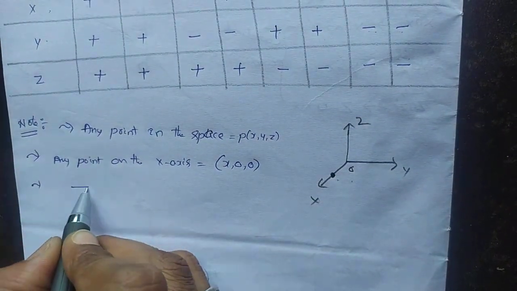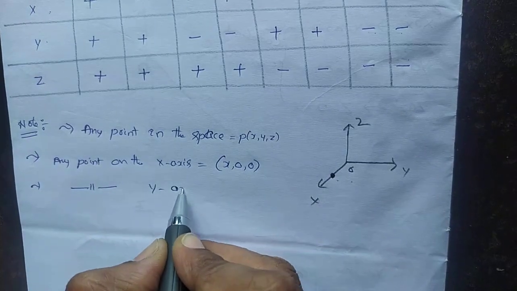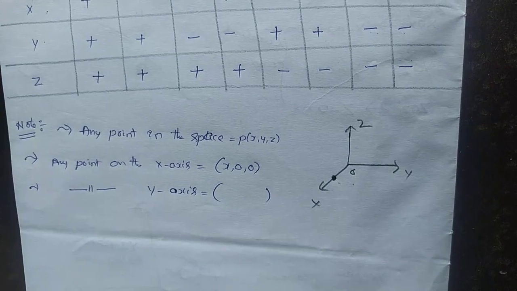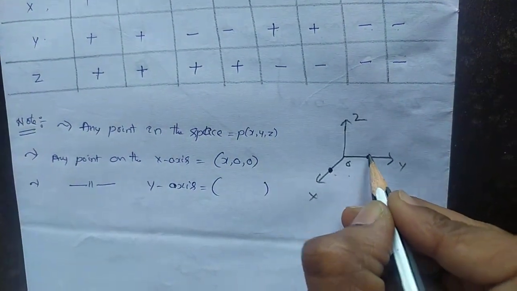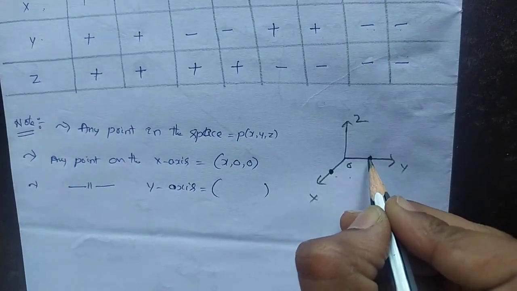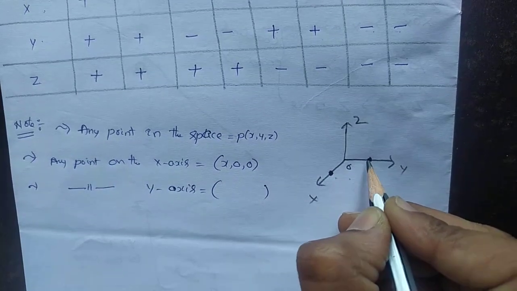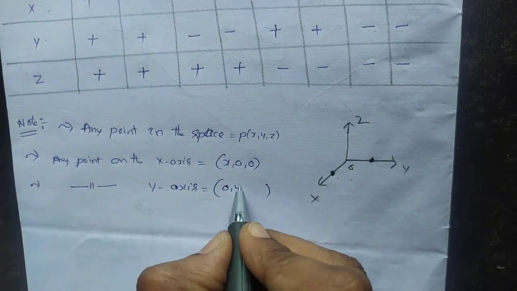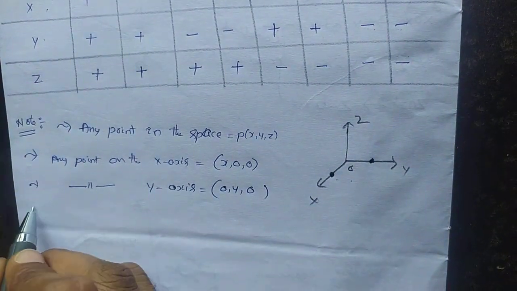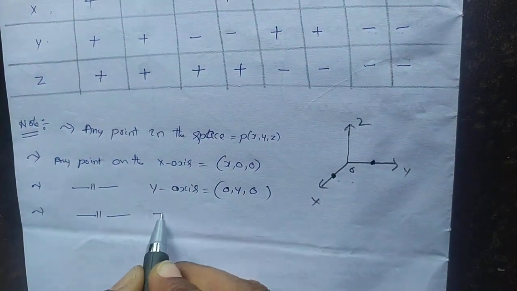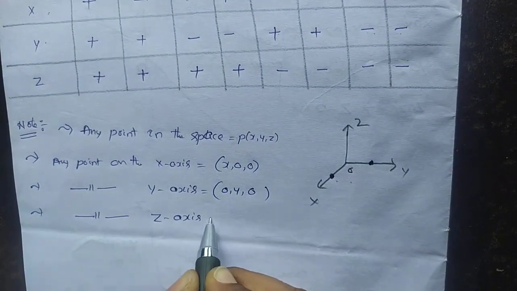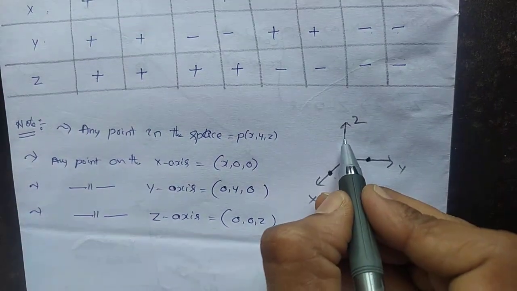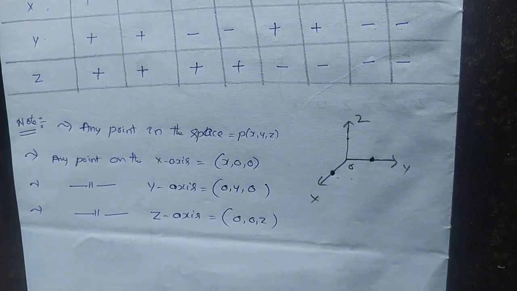Similarly, any point on the y-axis: on the y-axis, x and z are 0. So it is 0, y, 0. Similarly, any point on the z-axis is 0, 0, z.